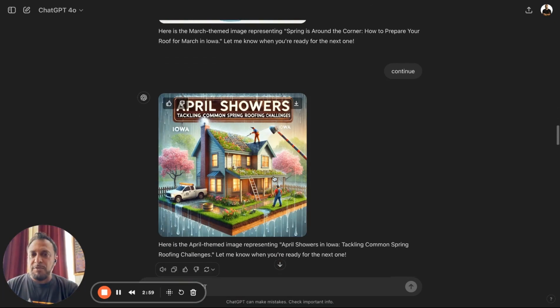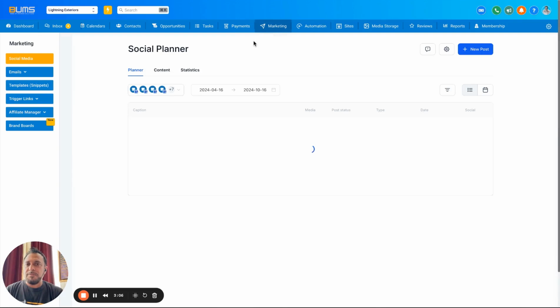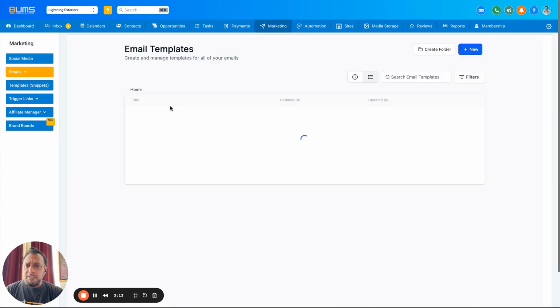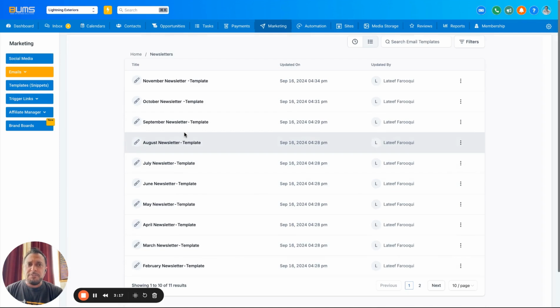So remember these images that we got. I would go into the system and go into marketing and I would upload all those images. But then after that, what I did was I created email templates. We go into our email templates on our newsletter. I created a template. Now these templates are super easy to make. There's tons of articles out there. And if you need help, we could do it. Otherwise you can get some built with us.